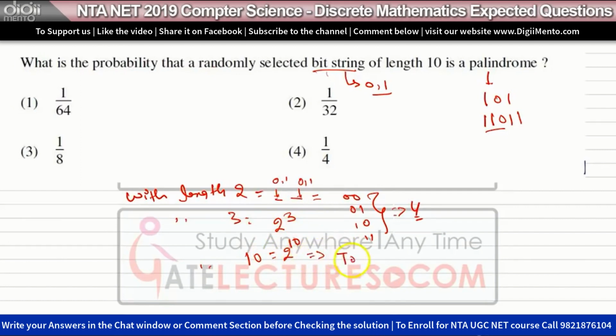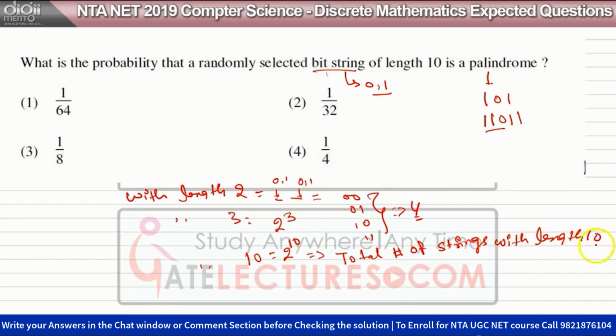These are the total number of strings with length 10, and we are interested in only palindrome strings. So how many of these strings will be palindromes? For a palindrome of length 10, we have a choice for the first half, and the next half will be the mirror image of this one. We do not have any choice. We cannot put anything freely in the second half, but we will have to use the mirrored numbers in the second part.